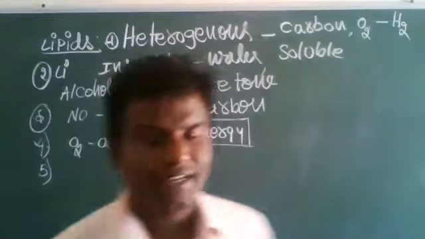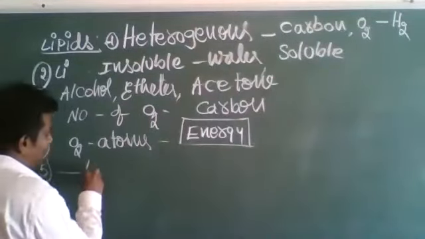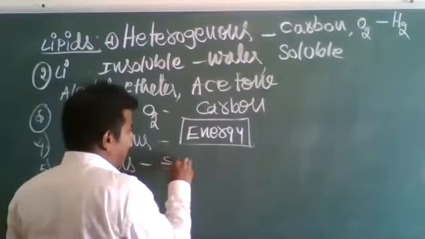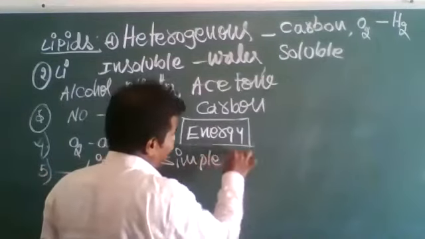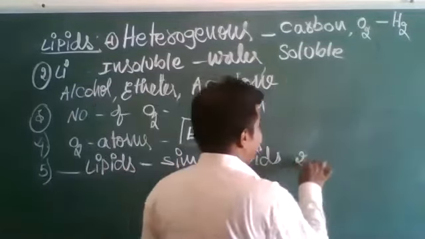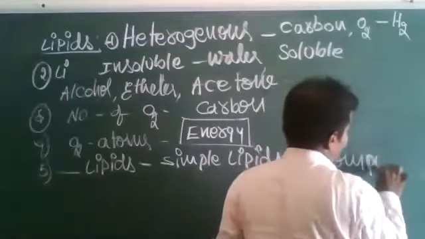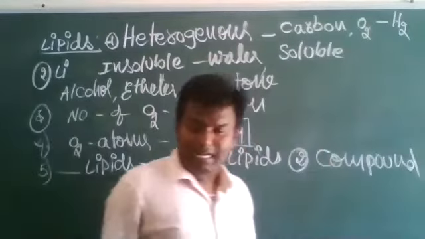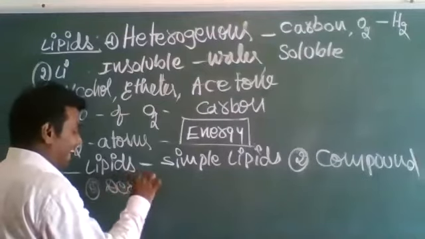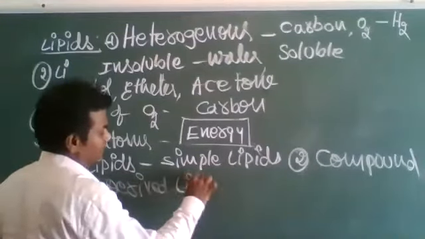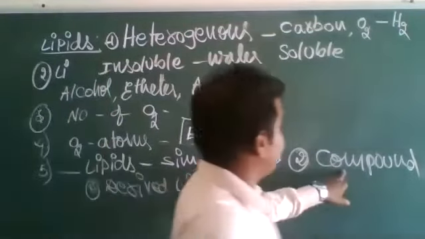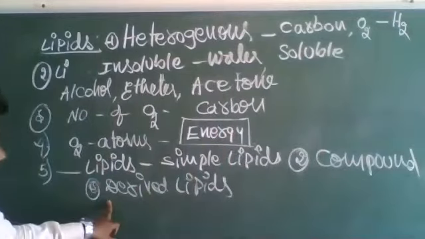The lipids could be of three types: simple lipids, compound lipids, and derived lipids.